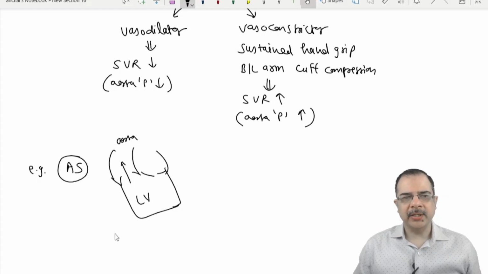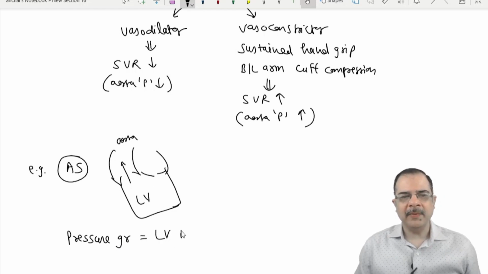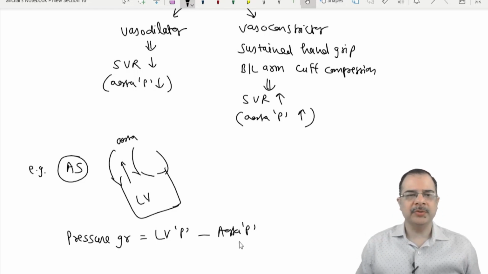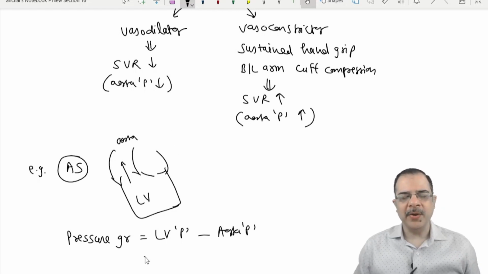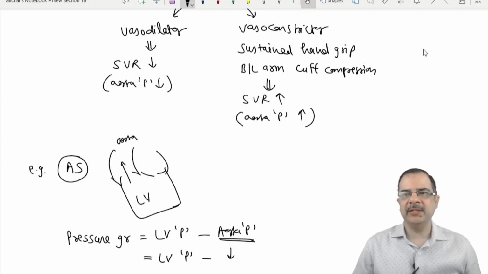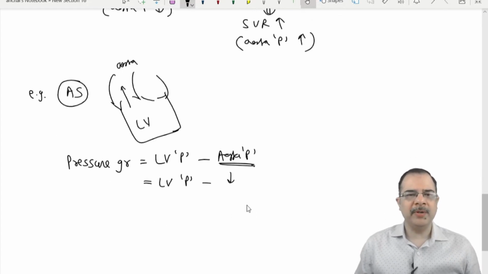So the aortic stenosis pressure gradient will be calculated like this. The proximal chamber here is the left ventricle, so the gradient is left ventricle pressure in systole minus aorta pressure in systole. If any maneuver decreases the aorta pressure, like a vasodilator, amyl nitrate, just apply normal mathematics. If the aorta pressure is reduced and LV pressure remains constant, what will happen to the pressure gradient?